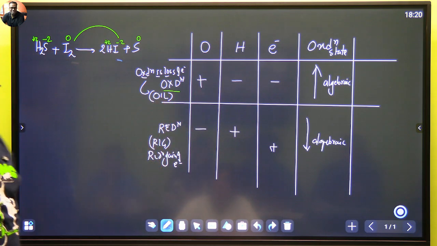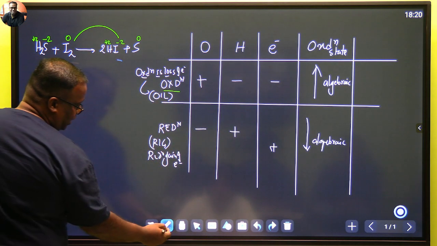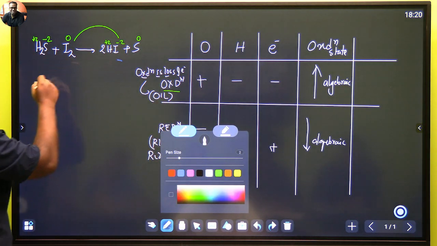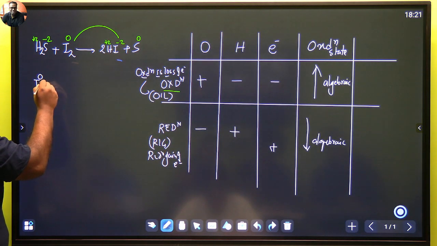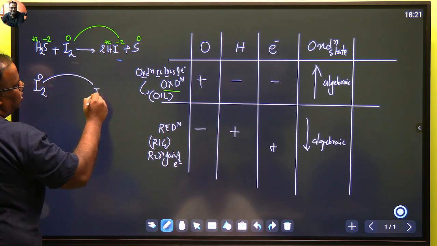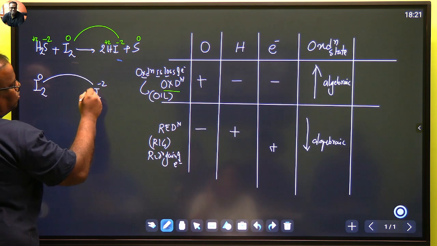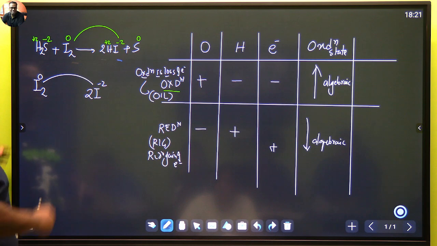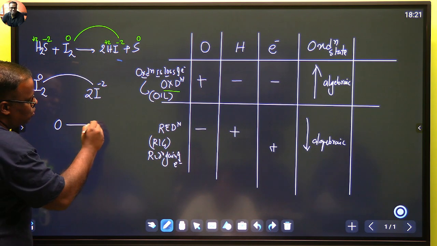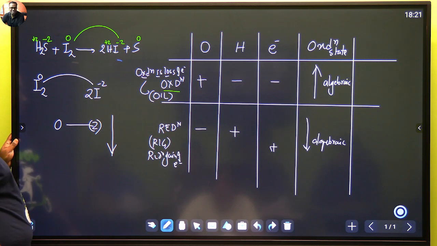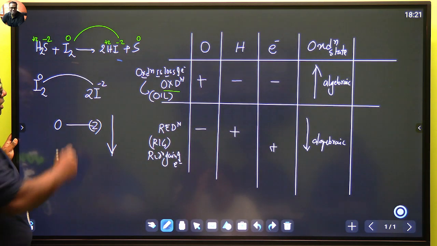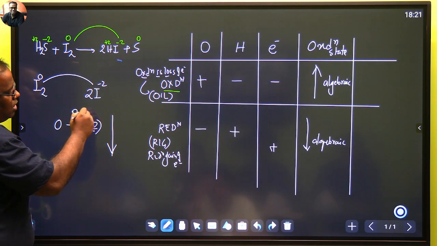Have you understood how we found it? Let's look at it once again. If you see iodine, I2 was at a 0 state and it got converted to -2. You had 2 I's, -2. So 0 to -2. 0 to -2 means reduction in your oxidation state. Therefore, this is the process of reduction.